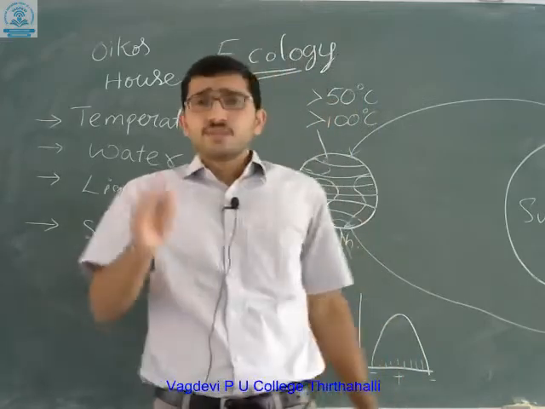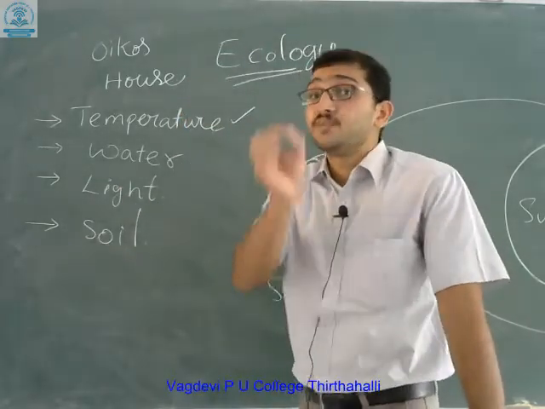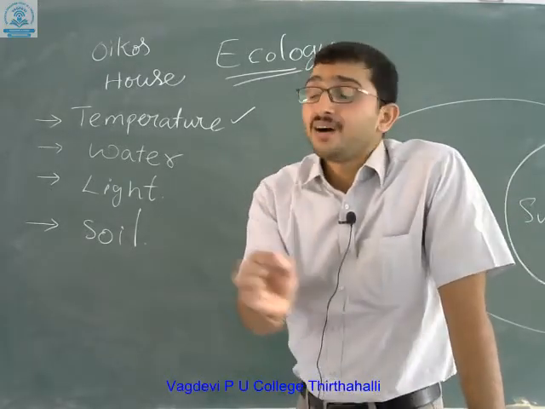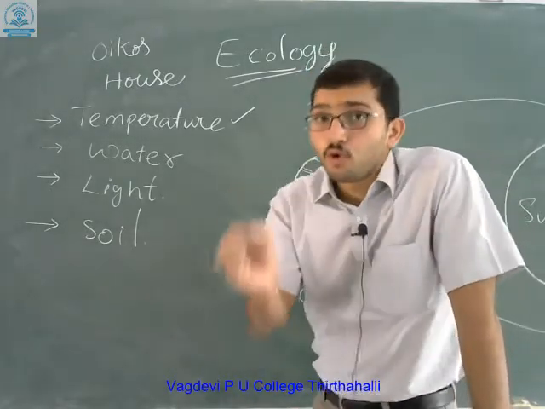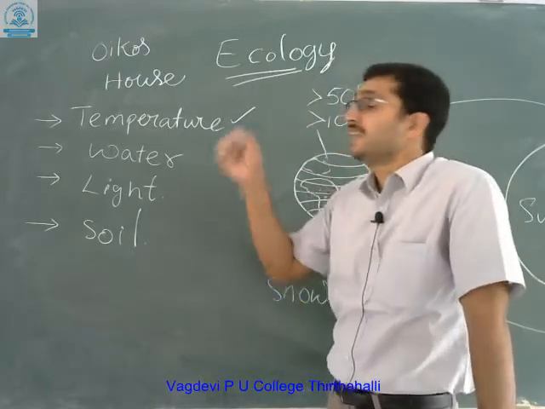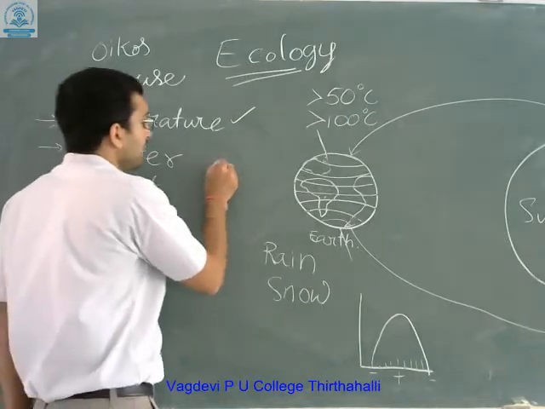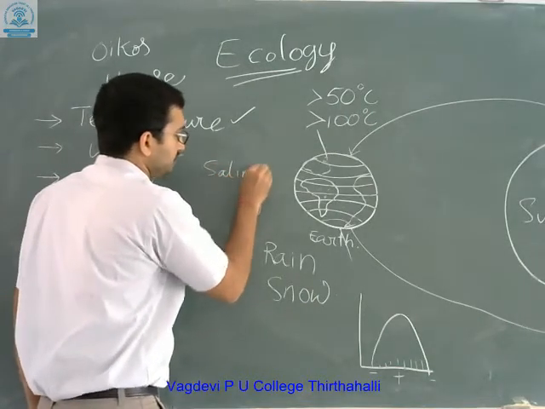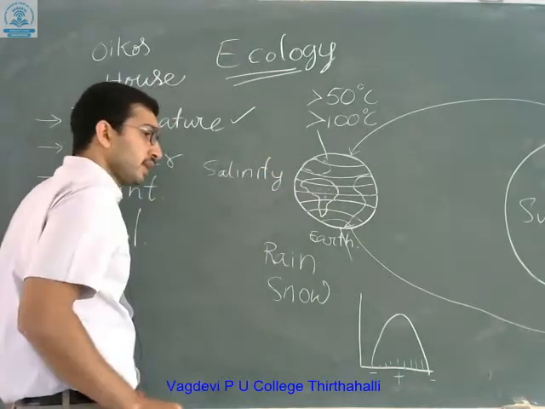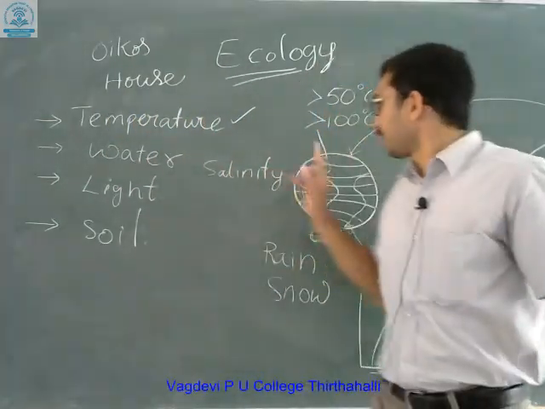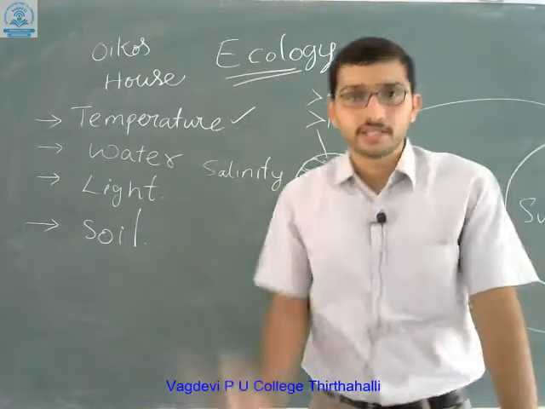And water quality is very important for aquatic organisms. If the water has more salt, it increases the salinity. On the basis of salinity only, you can describe the water quality.